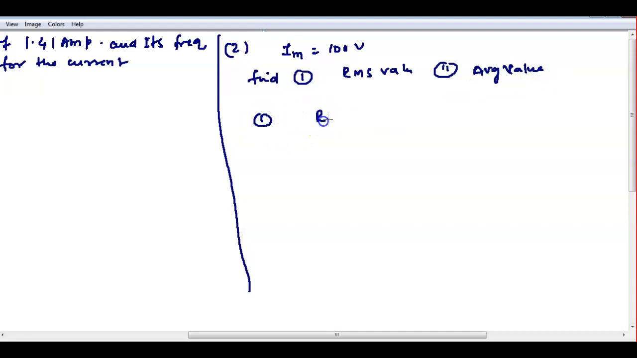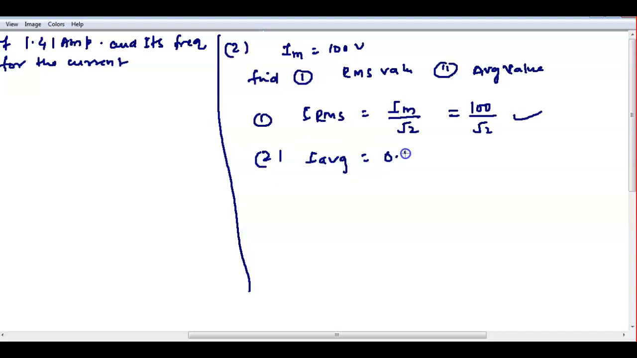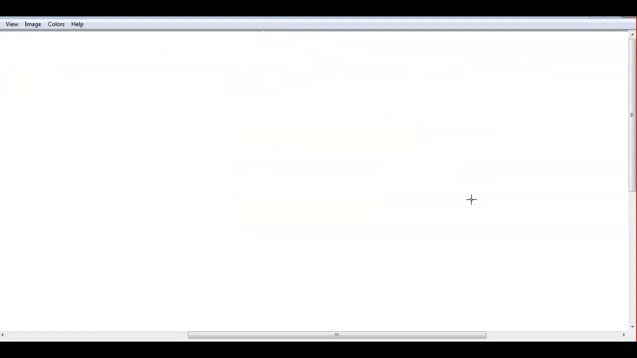RMS value, we know that RMS is equal to Im by root 2, that is 0.707 into Im. Im is already given, 100 by root 2, you can find it. And second one, we know that I average is equal to 0.637 times Im. So 0.637 times 100. Any doubt till here? This is the basic question solved, but while solving problems, sometimes the expression is given, sometimes the RMS value is directly given without mentioning which current, so you have to be careful.